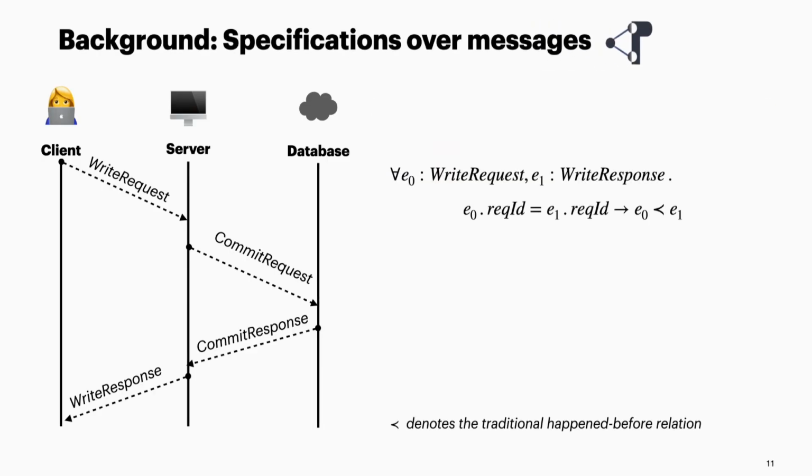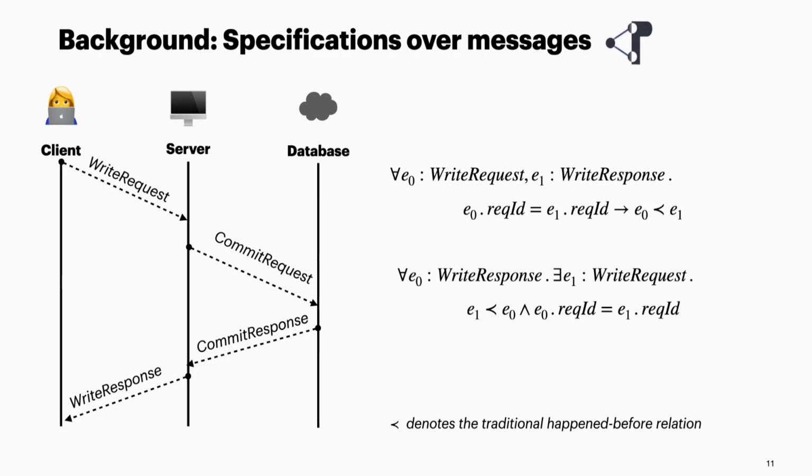For specifications, we focus on first-order logic formulas over exchanged messages. For instance, this formula says that for all write requests and responses, if their request ID is the same, then the request must happen before the response. And this preceding sign denotes the classical happens-before relation. We also allow existential quantifications over events, such as the one shown here, which says that for all write responses, there exists a request that happened before with the same request ID.